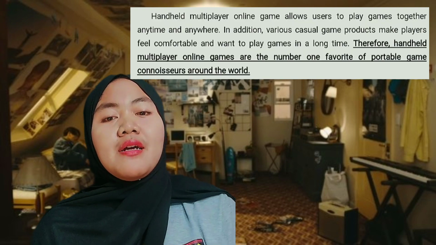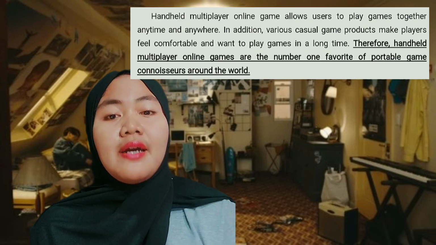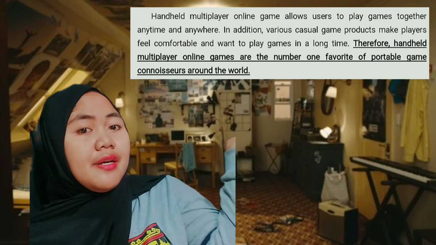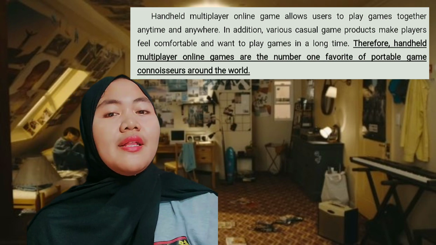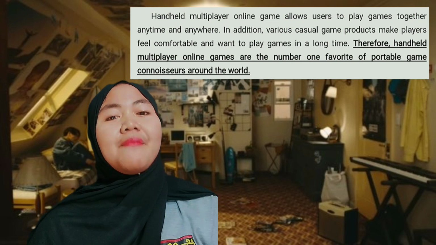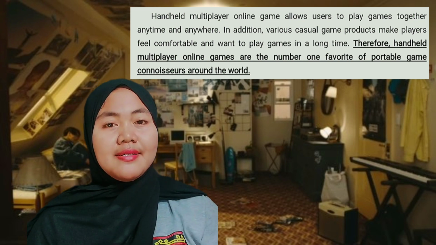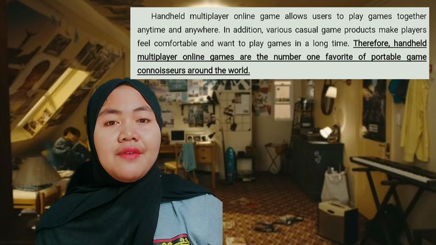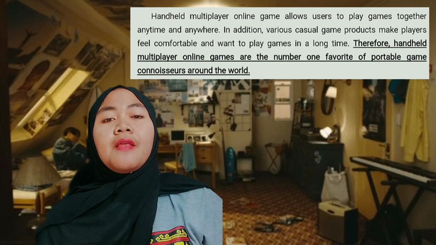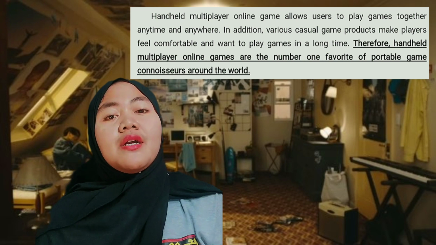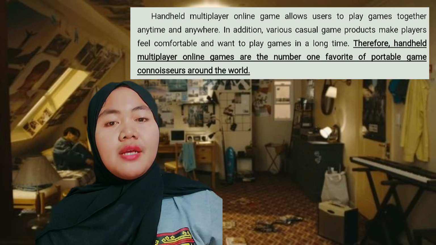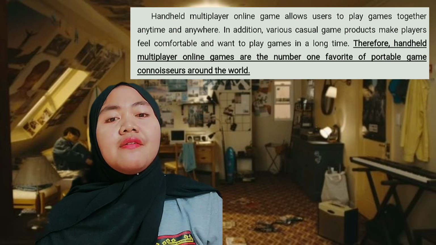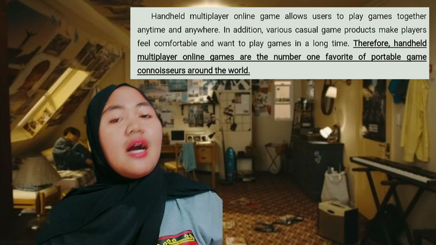Okay, the main sentence is at the end, or inductive. Example, the paragraph whose main sentence is at the end is in the side image. Handheld multiplayer online game allows users to play games together anytime and anywhere. And the main sentence is, therefore the handheld multiplayer online game is the number one favorite of portable gamers around the world. The main idea is, handheld multiplayer online games are the number one favorite of portable gamers around the world. What I have taken and underlined is the answer.